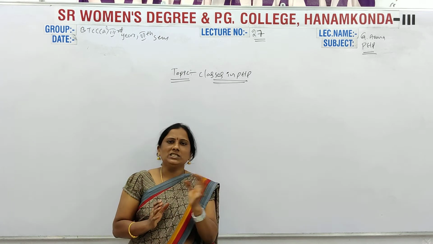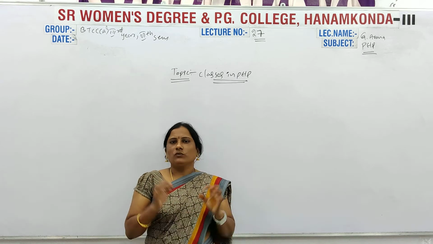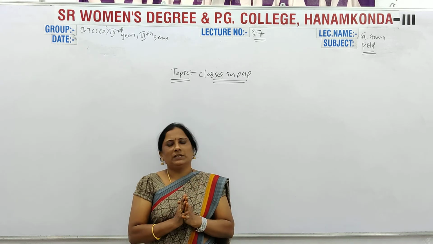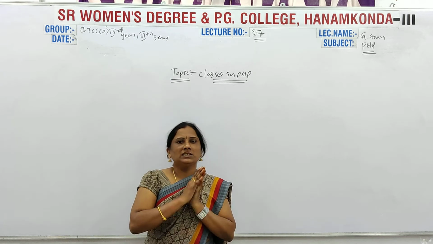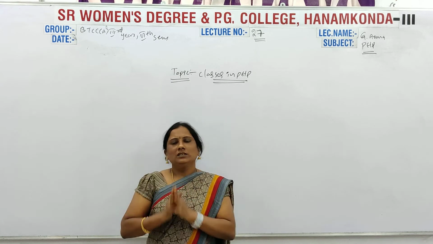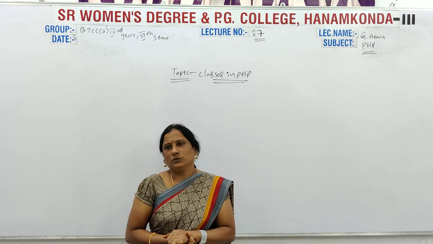So what is the difference here? Everywhere the definition will be the same. The class definition, polymorphism, encapsulation and inheritance definitions in C++ are the same in PHP also.